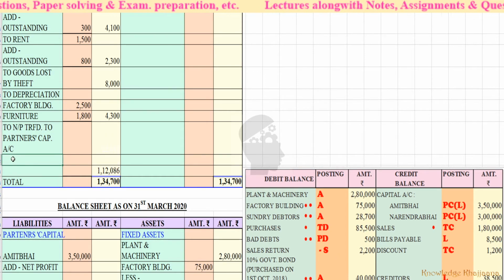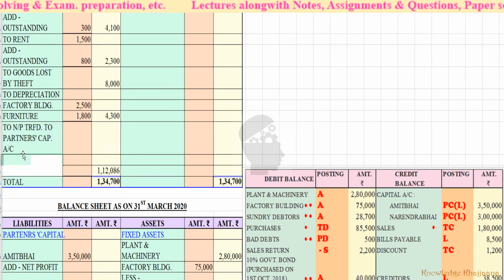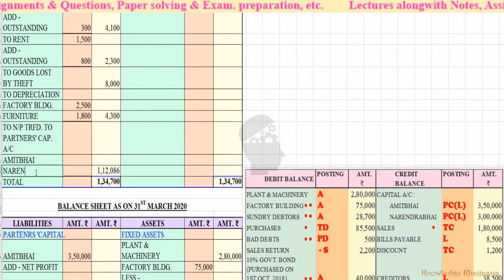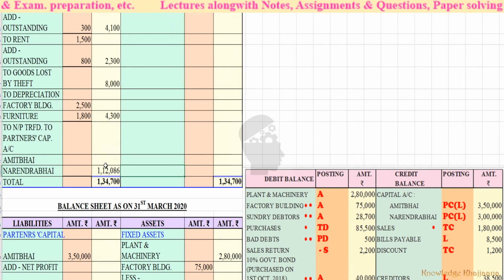And how to distribute it? See, it is to be distributed between Amit Bhai and Narendra Bhai in equal ratio, means 1:1. So, it will be transferred to Amit Bhai's capital account and Narendra Bhai's, in the equal ratio. So 1,12,086 divided by 2 comes to rupees 56,043 rupees 50 paisa, right?